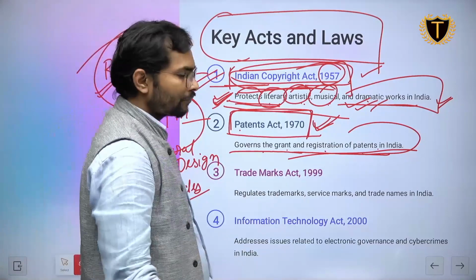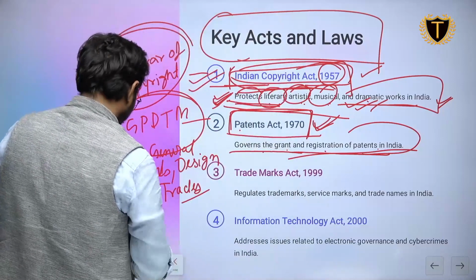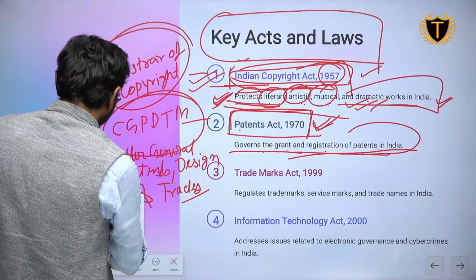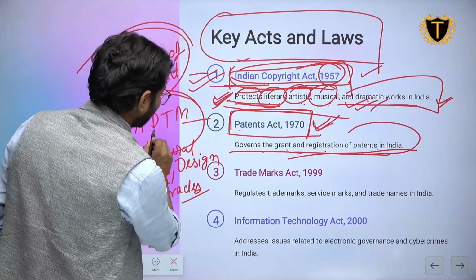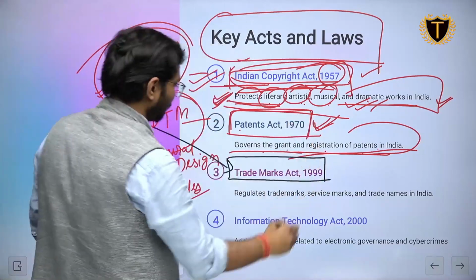This is the body, and the same body, or any agencies, bodies or departments, can be authorized for this act also.